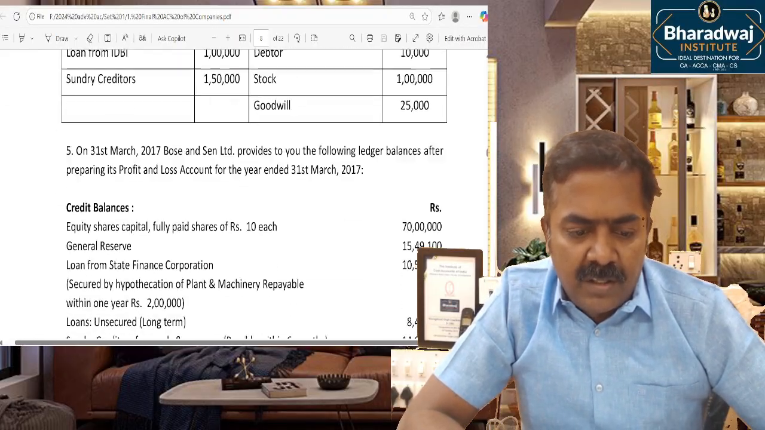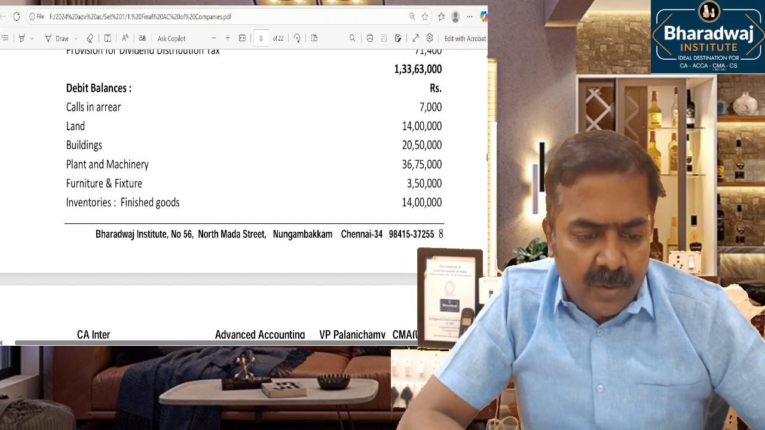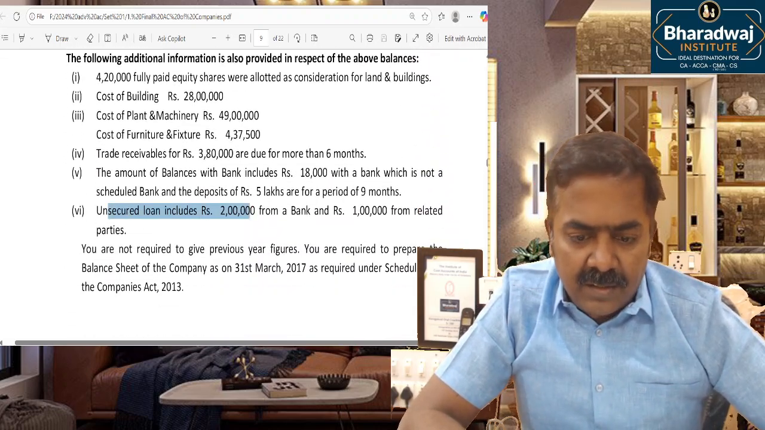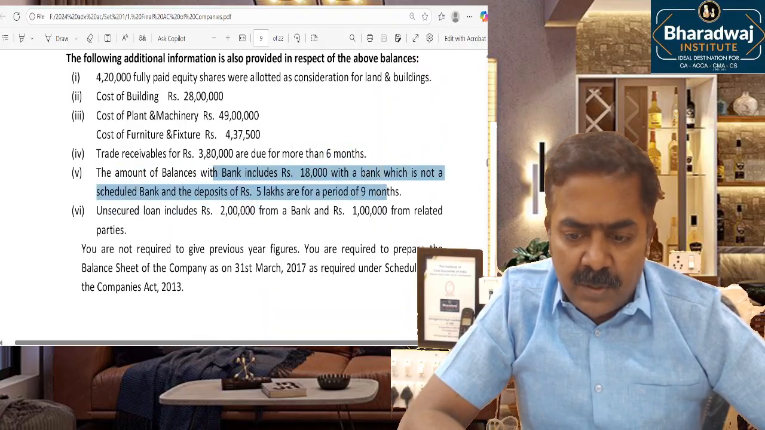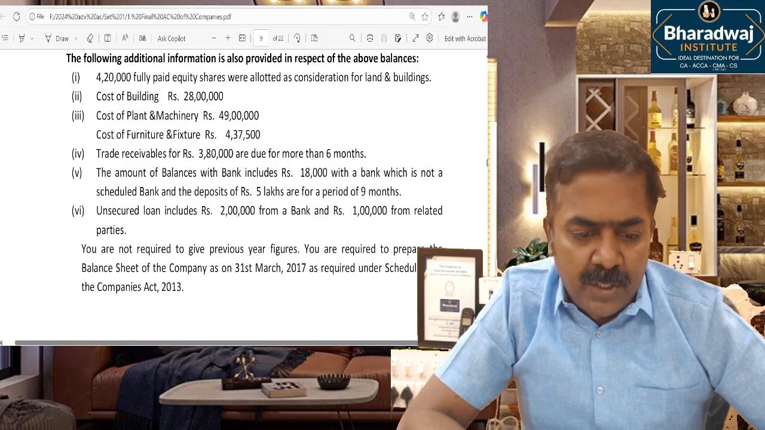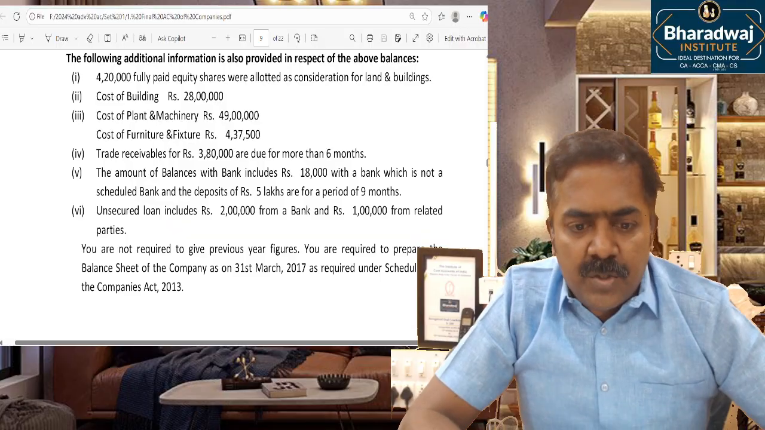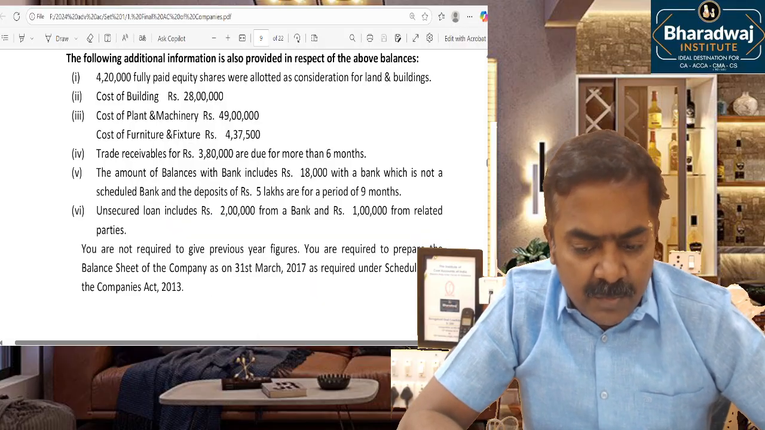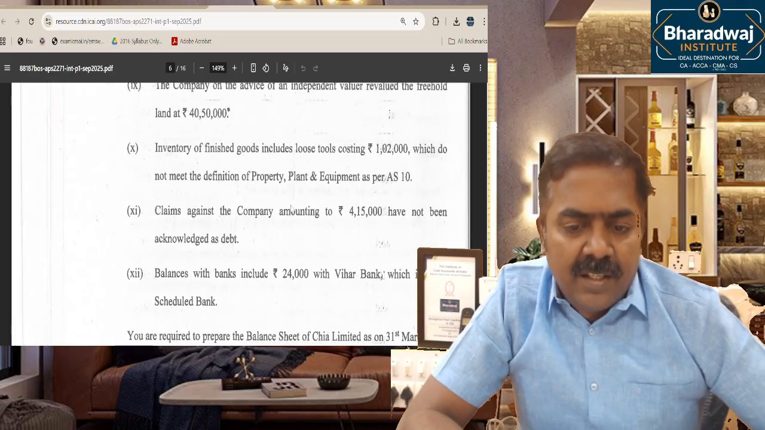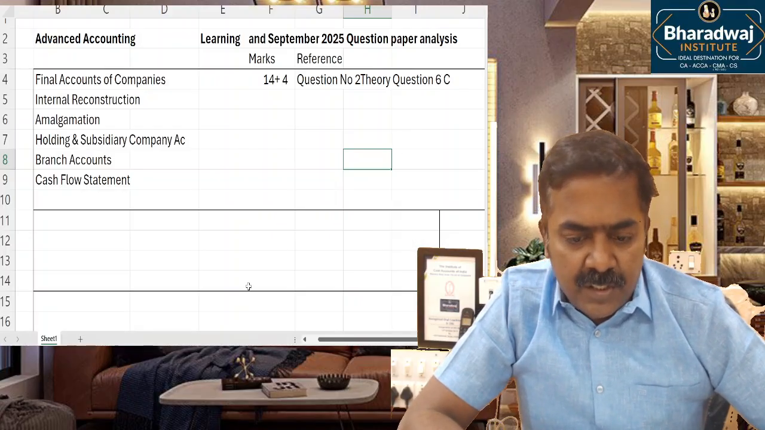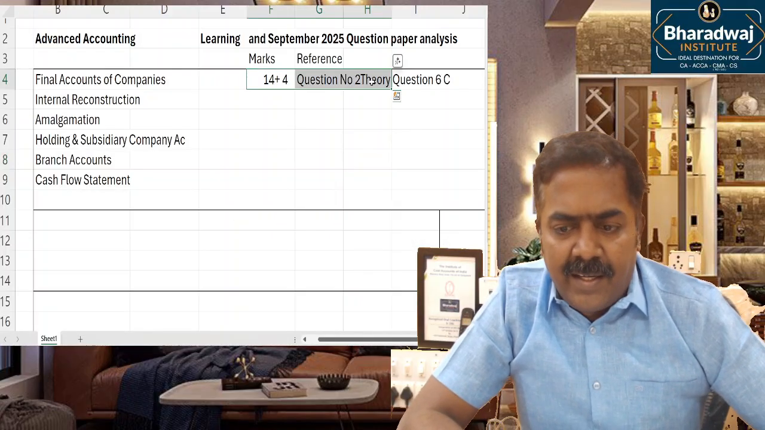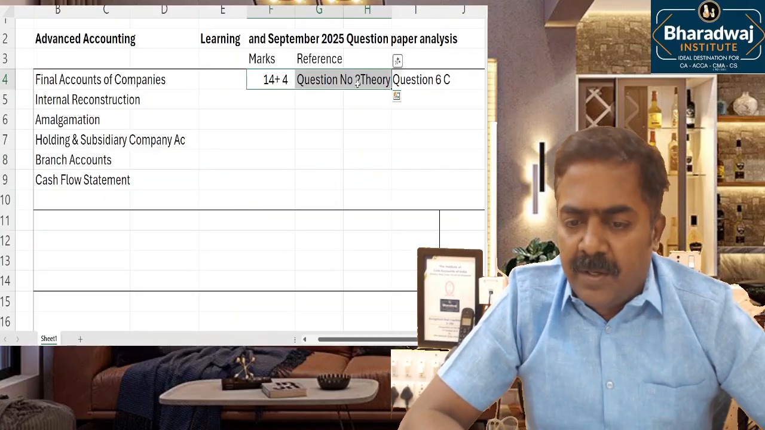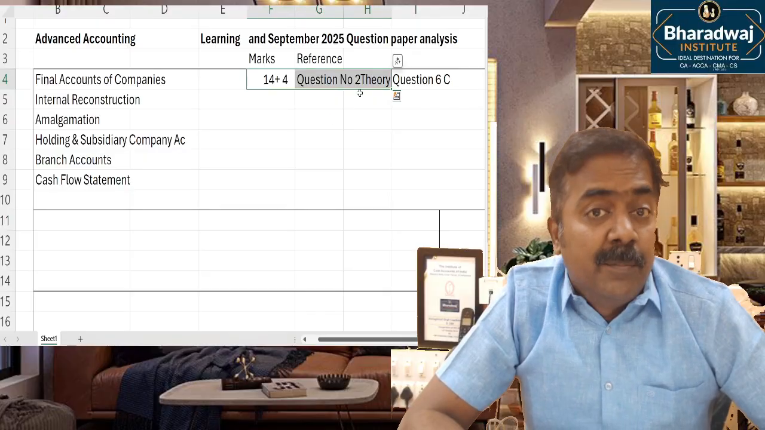Question number 4, we have done 2 questions based on that. Even question number 5 had a bank balance that is not with a scheduled bank. So whatever is discussed in the Bharadwaj material or in the classroom, a similar question was asked. It is about 14 marks. And in 6C, properties and characteristics of good financial statements were tested, for about 4 marks.